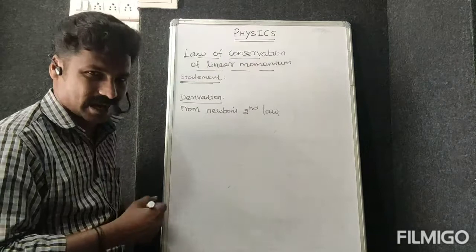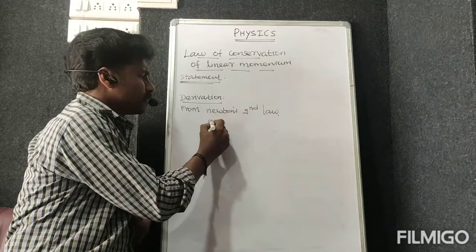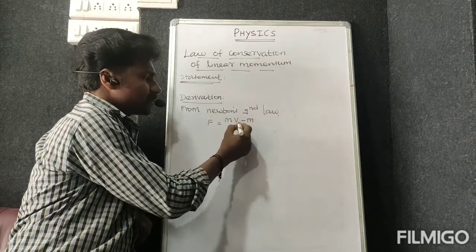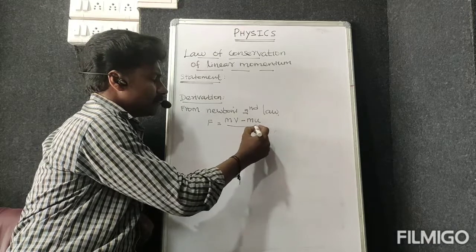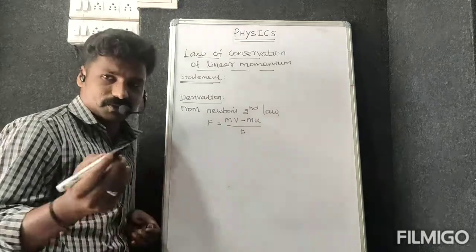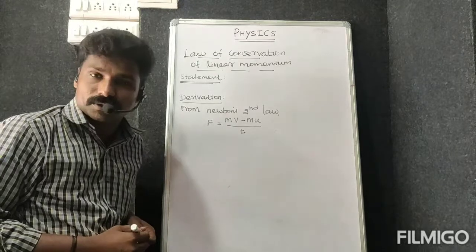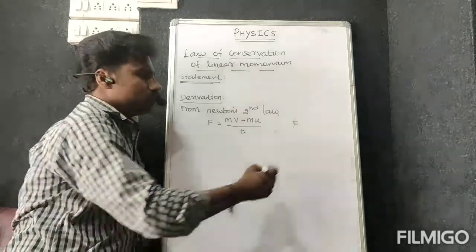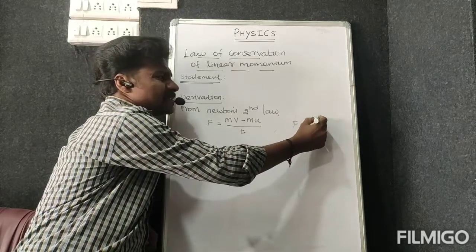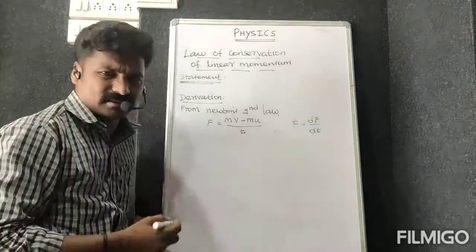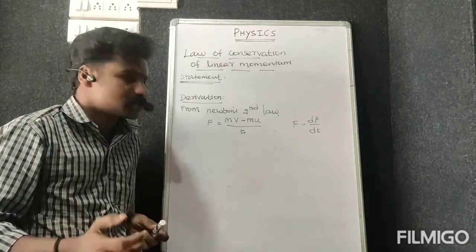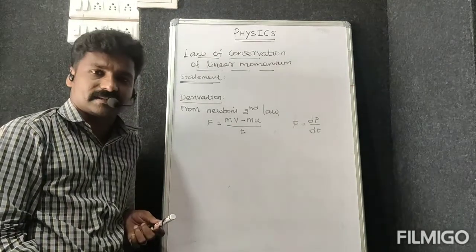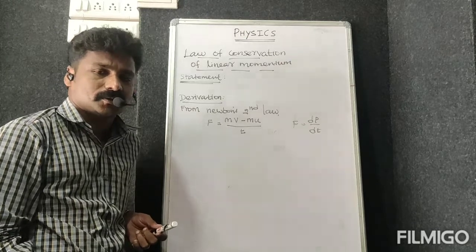According to that, I can write the equation: force is equal to change in momentum, that is final momentum minus initial momentum, divided by time. F is equal to change in momentum divided by change in time. So we can write F = (mv - mu) / t.